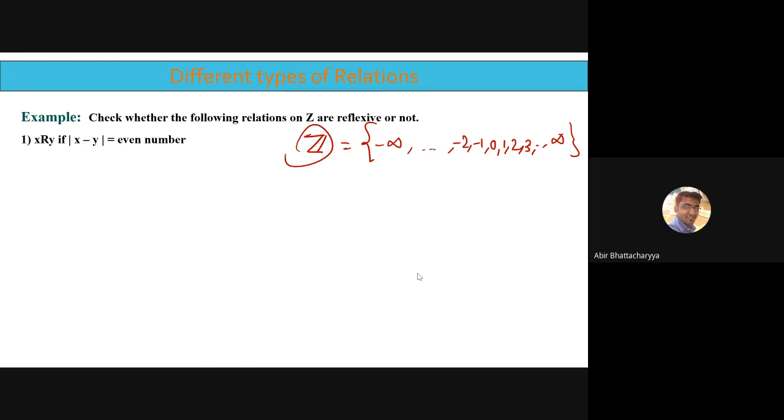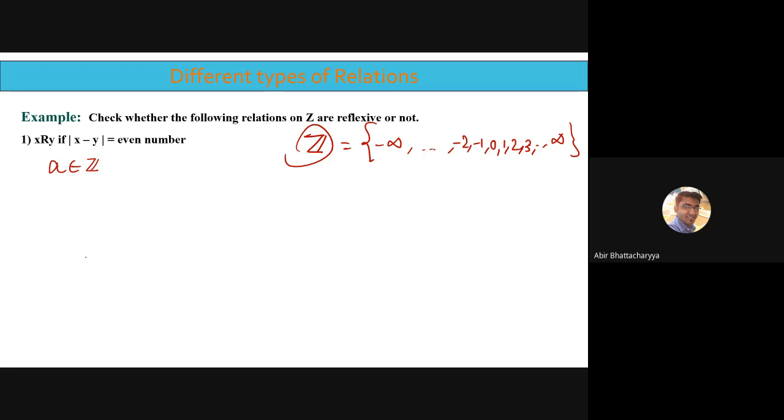So I will assume any arbitrary element A from the set Z. A is an element from the integers. Now I want to check whether A is reflexive or not.